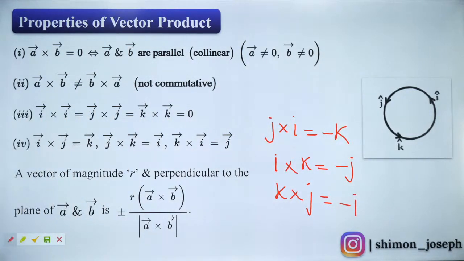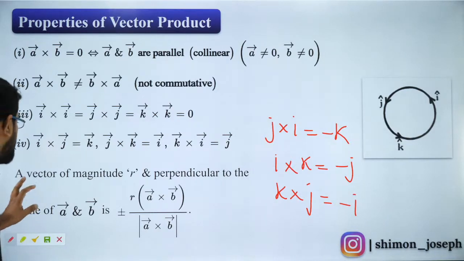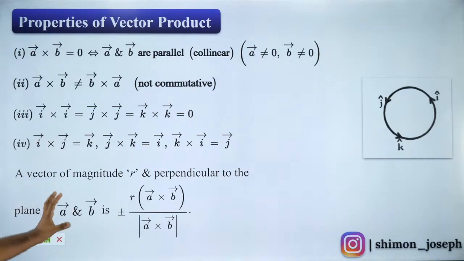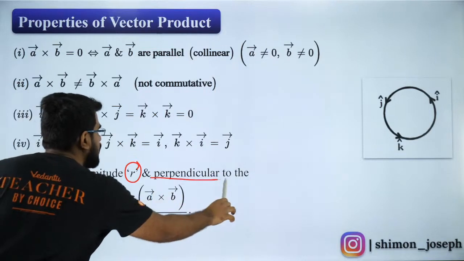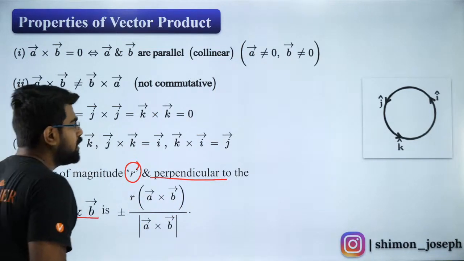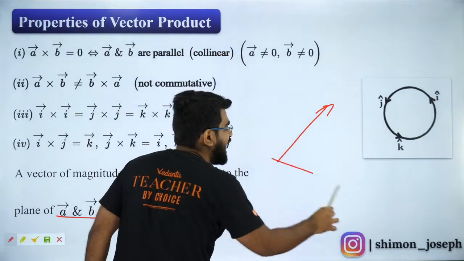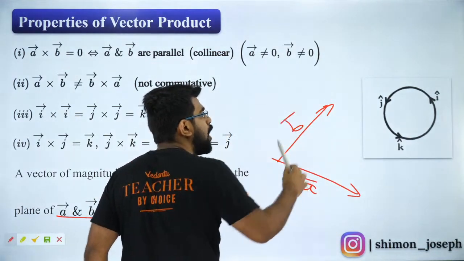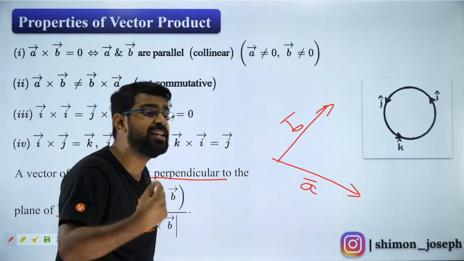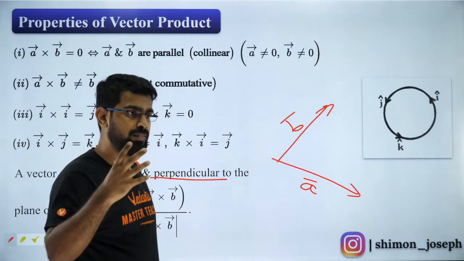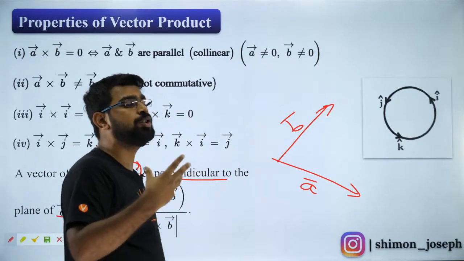Are you all clear with it? Everybody? Are you all cool with it? Very good, Shreya. That's fantastic. Now, the last point before I go to a question. If you have a vector of magnitude r that you want perpendicular to A and B. So I have A vector, I have B vector like this. I want a vector perpendicular to both of them and having a magnitude of r.